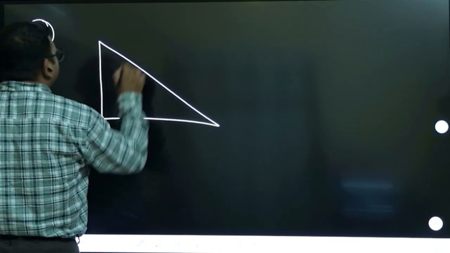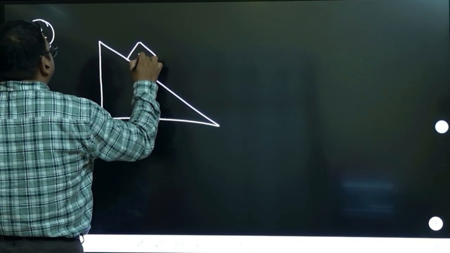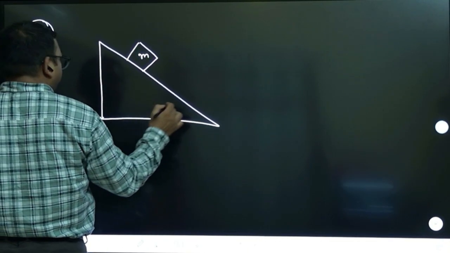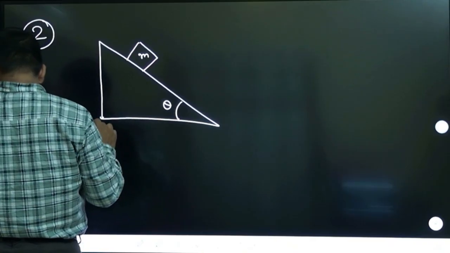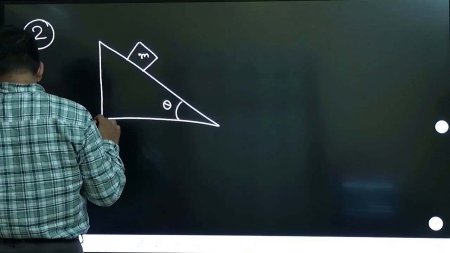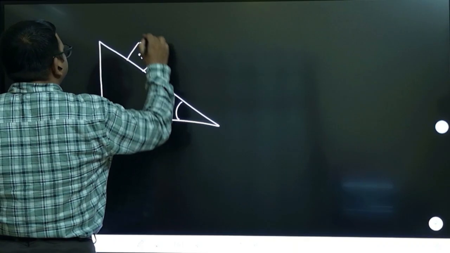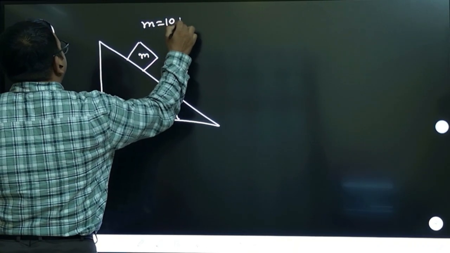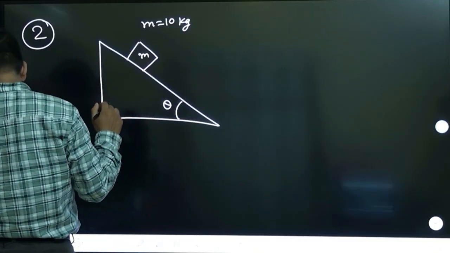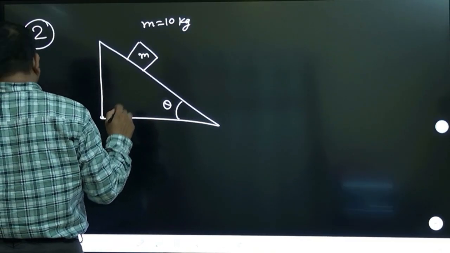Okay, now take a very good question. There is a block of mass m kept on a wedge. A block of mass 10 kg is released from the top of a smooth inclined plane.